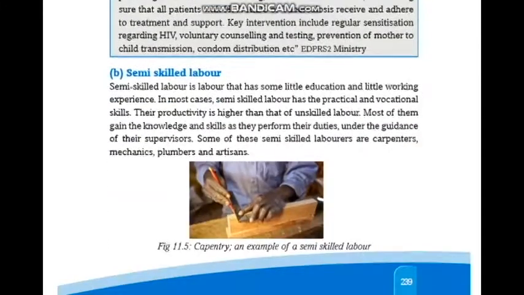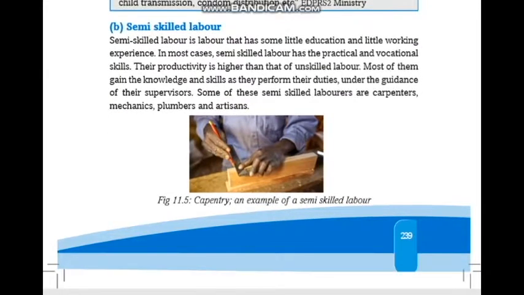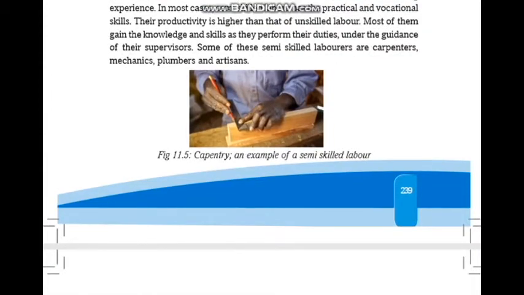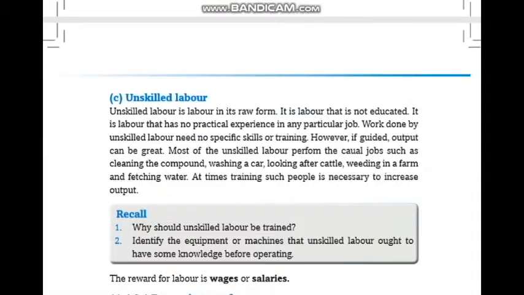So, semi-skilled labor. Semi-skilled labor is labor that has some little education and little working experience. In most cases, semi-skilled labor has practical and vocational skills. Their productivity is higher than that of unskilled labor. Most of them gain knowledge and skills as they perform their duties under the guidance of their supervisors. Some of these semi-skilled laborers are carpenters, mechanics, plumbers, and artisans. Those are semi-skilled labor.